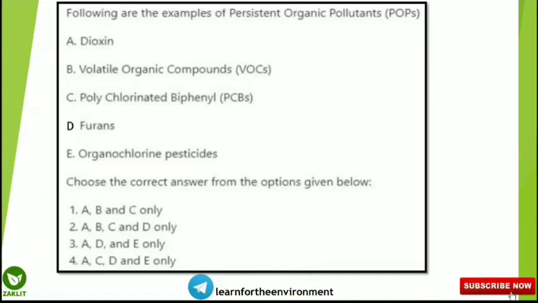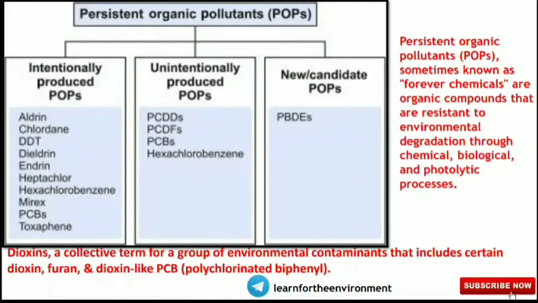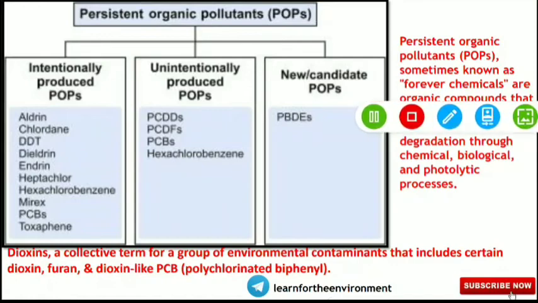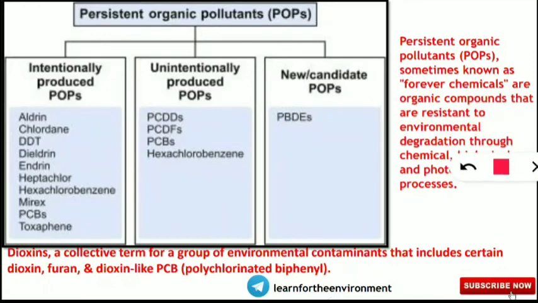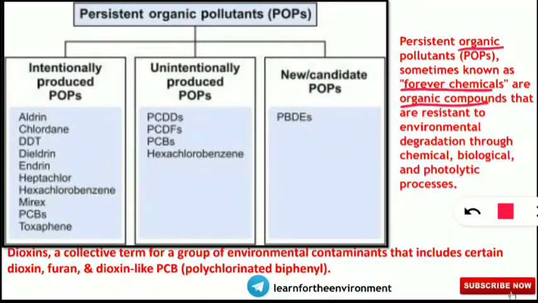So let's know the important POPs and the definition. So this table is very important. This chart is very important. First of all, we'll know what are POPs. So POPs are also known as forever chemicals, that are persistent organic pollutants. So they are organic compounds. From the name we can know organic compounds that are resistant to environmental degradation.